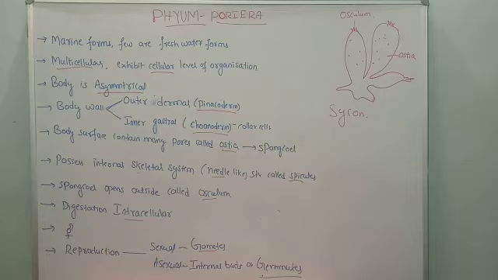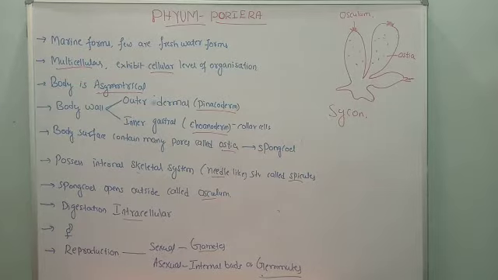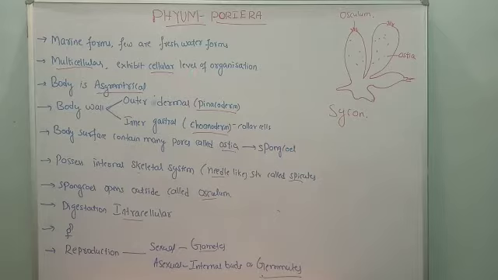First character. As we know, the majority of poriferans are found in aquatic form, but most of them are found in marine water. Marine refers to sea or ocean water, and very few are found in fresh water, lake water, then river water. That is called fresh water.